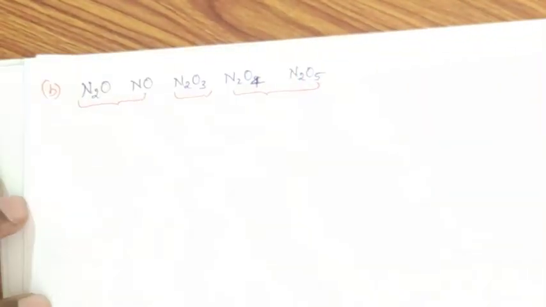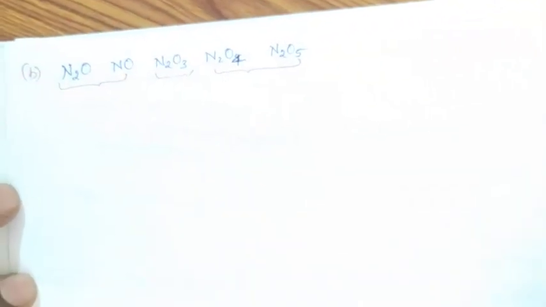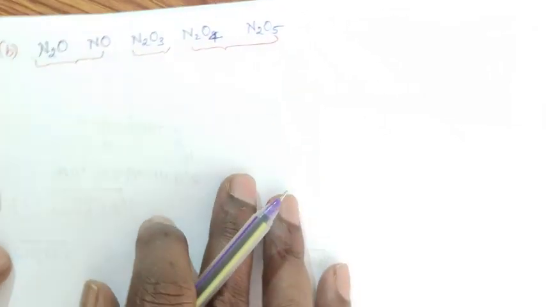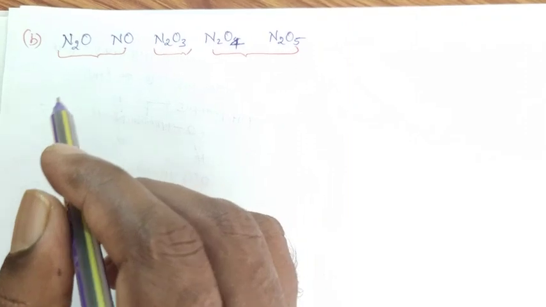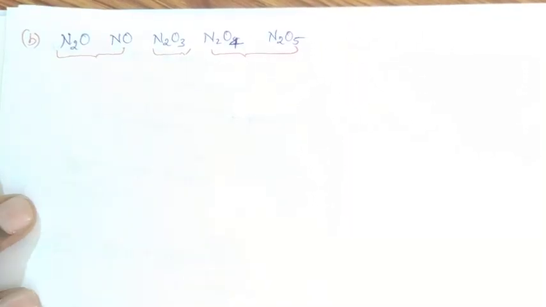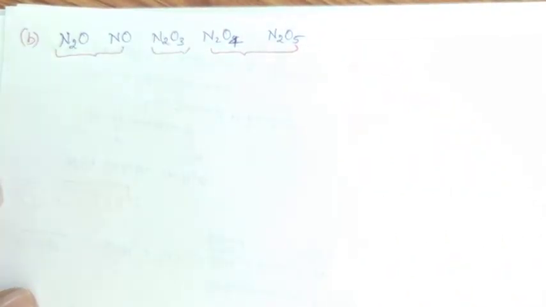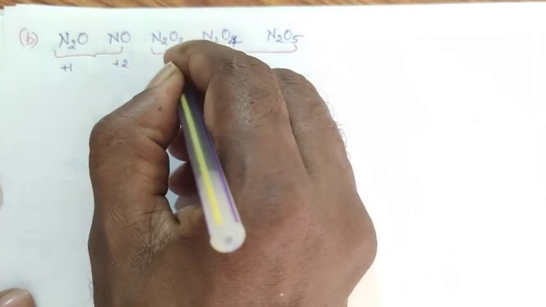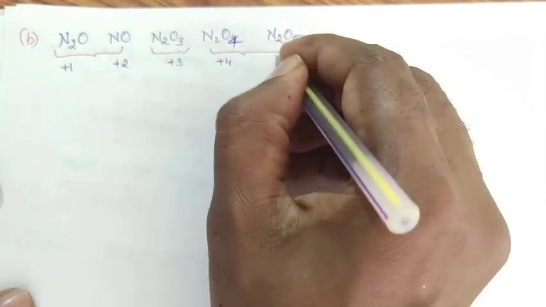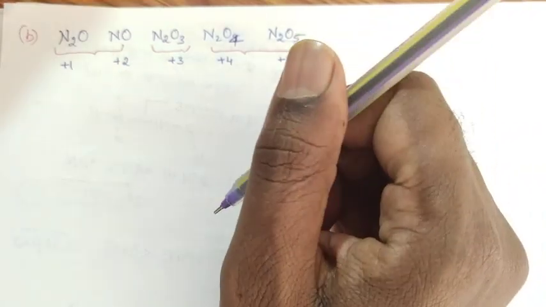Coming to the oxides of nitrogen only. In case of oxides of nitrogen, nitrogen possesses smaller atomic radius and is highly electronegative. It can form 5 different types of oxides with different oxidation numbers: +1, +2, +3, +4, and +5.